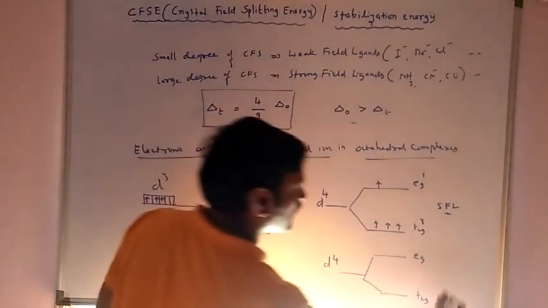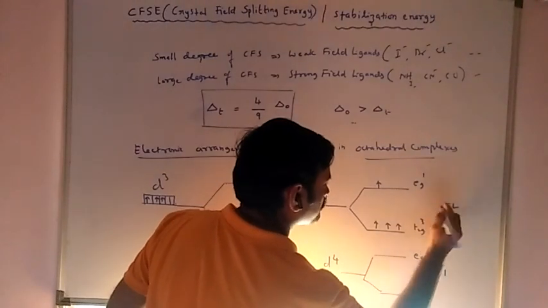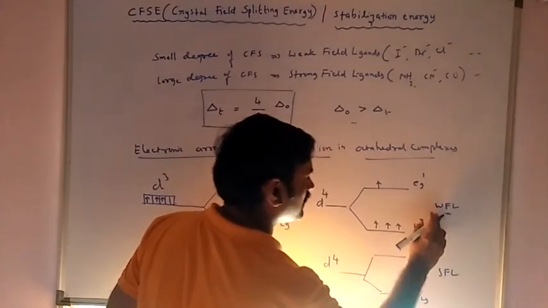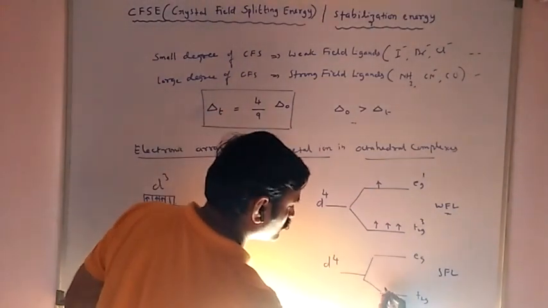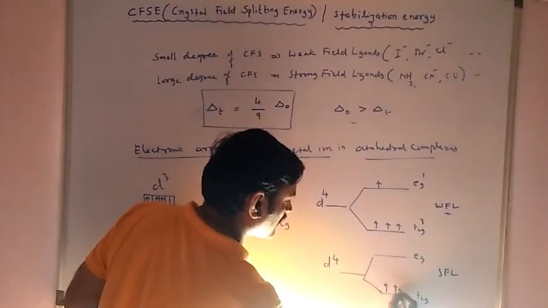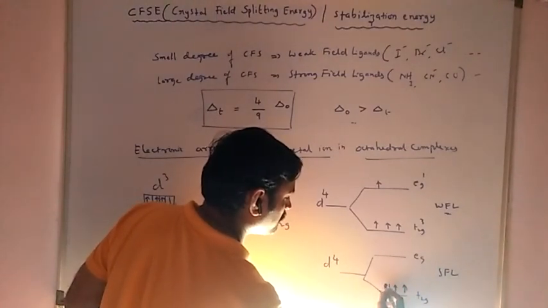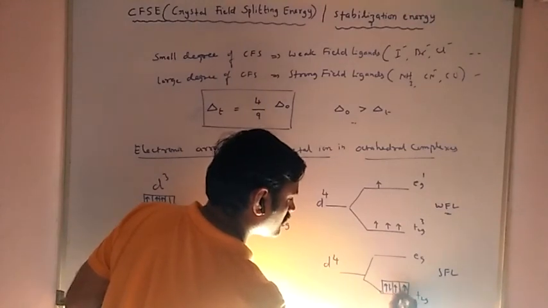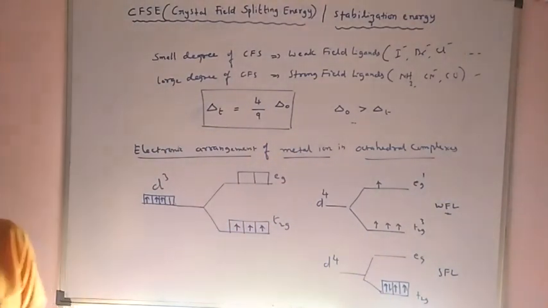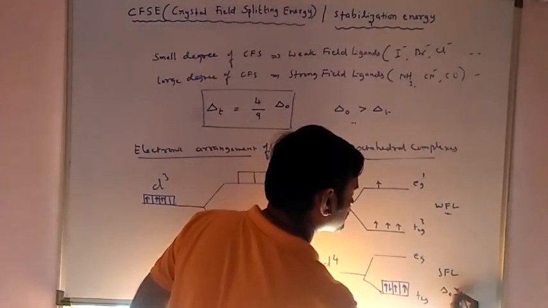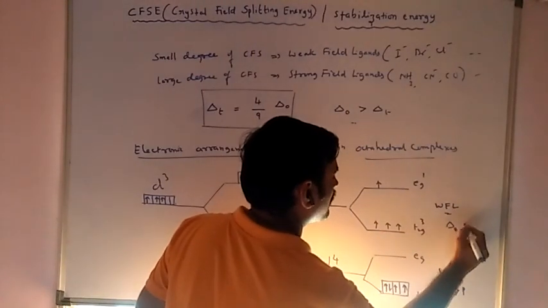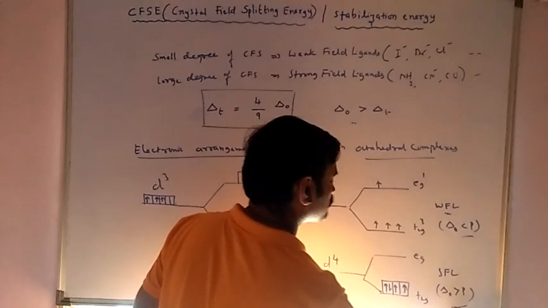Whereas for strong field ligands, SFL (weak field ligands I will abbreviate as WFL), the d4 configuration shows pairing up of electrons, because the ligand is a strong field ligand and the pairing energy P is smaller than the crystal field energy, that is, delta naught is greater than P. For weak field ligands, delta naught is less than P, where P stands for pairing energy.